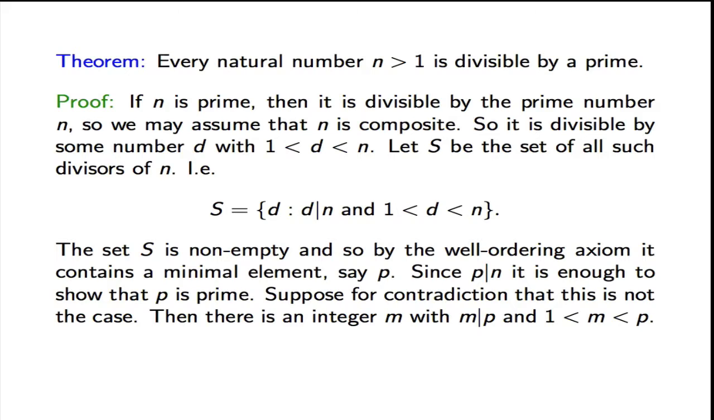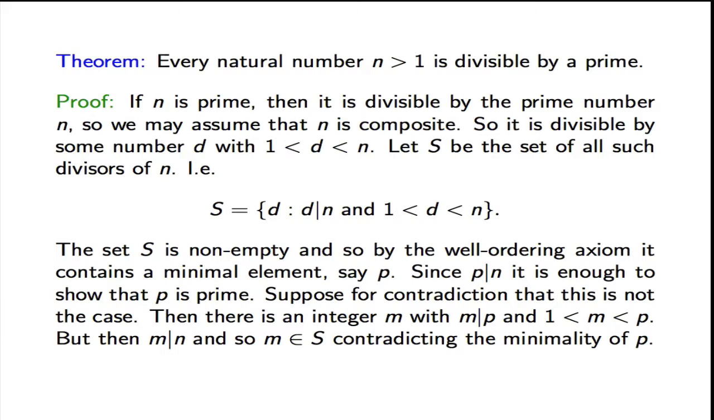So suppose for contradiction that this is not the case. So there is some integer m which divides p and is greater than 1 and less than p. But then, of course, since m divides p, it divides n as well. So it belongs to the set S as it is strictly greater than 1 and strictly less than p, which is strictly less than n. But this contradicts the minimality of p, so it cannot happen. So p was indeed prime, as we wanted to show.